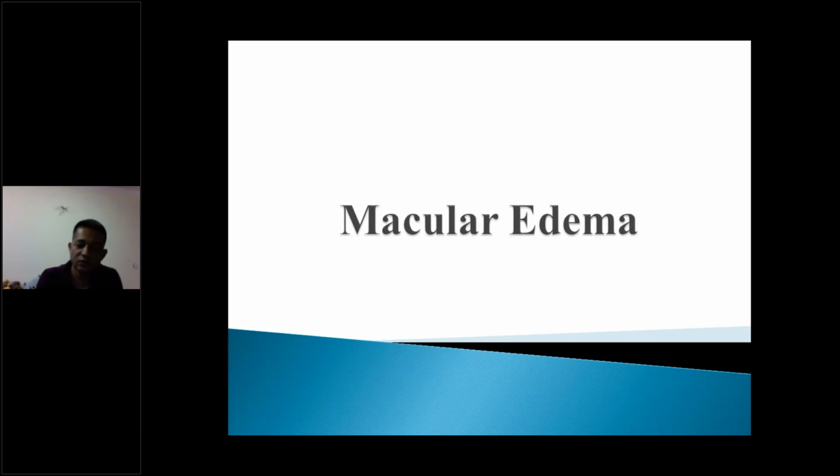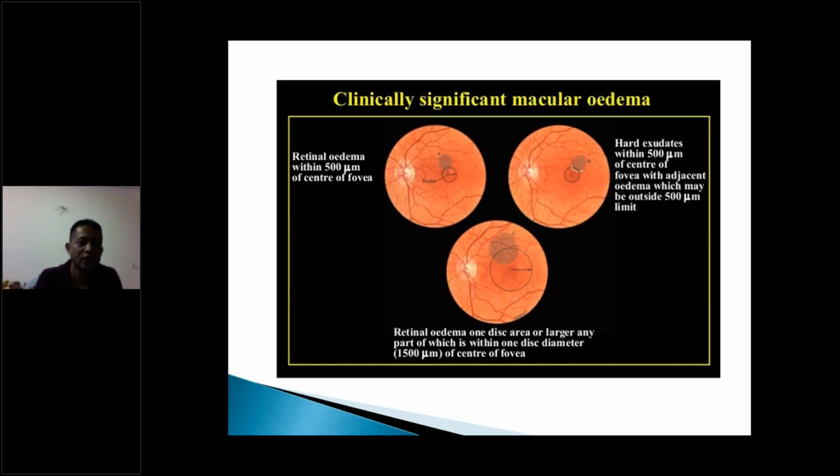The other way the patient loses vision is due to macular edema. You can see in the books there are certain classifications like clinically significant macular edema. This is based on the ETDRS classification. That is, in the central 500 microns, is there an area of retinal edema, or within this area whether there is an area of hard exudate, or a large area of one disc diameter of edema, covering an area of one disc diameter even if it's overlapping. These are labeled as CSME. And what CSME actually means is that this patient is likely to lose vision because of macular edema and needs to be treated.